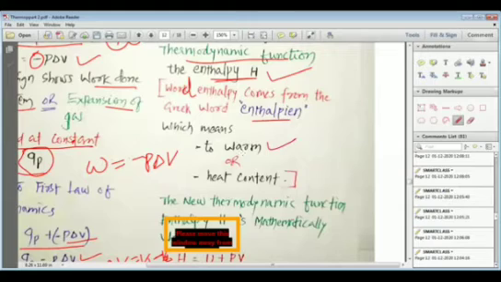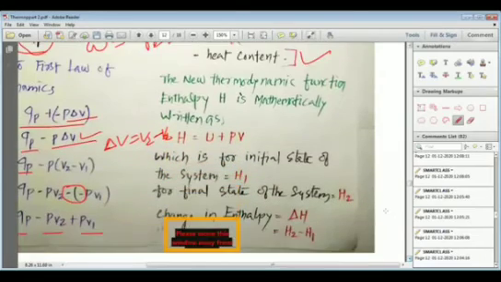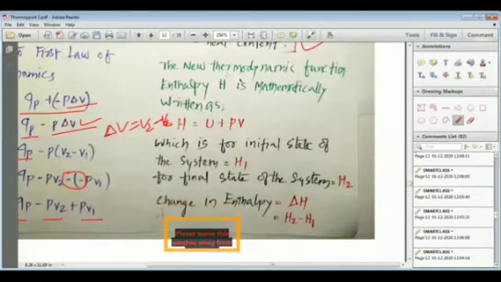The meaning of enthalpy is to warm, or the heat contained in the system. So we can say that the new thermodynamic function enthalpy is nothing but the heat content of the system.